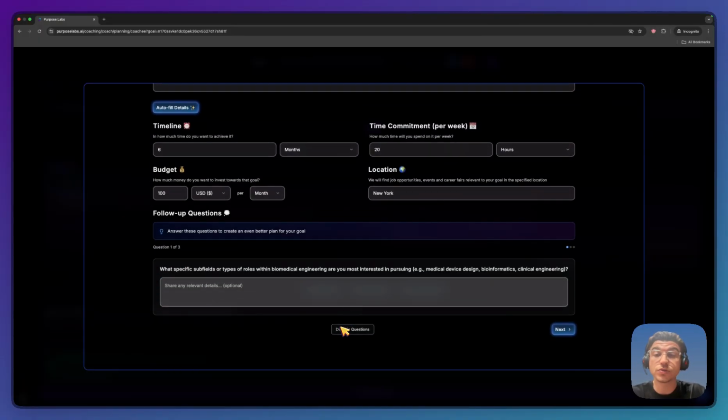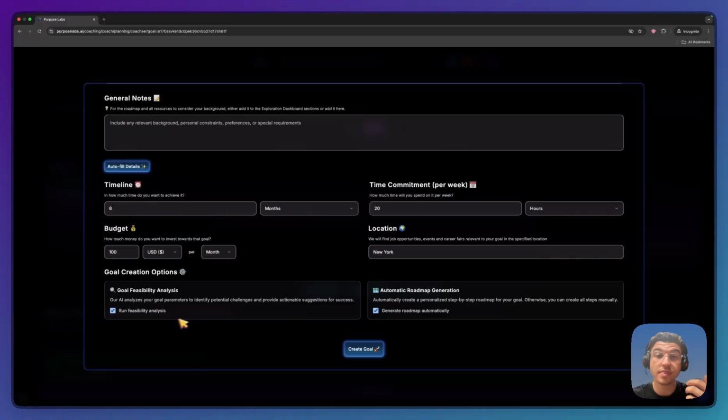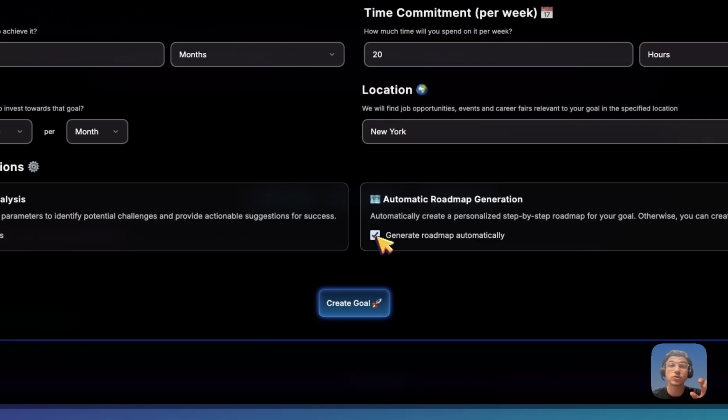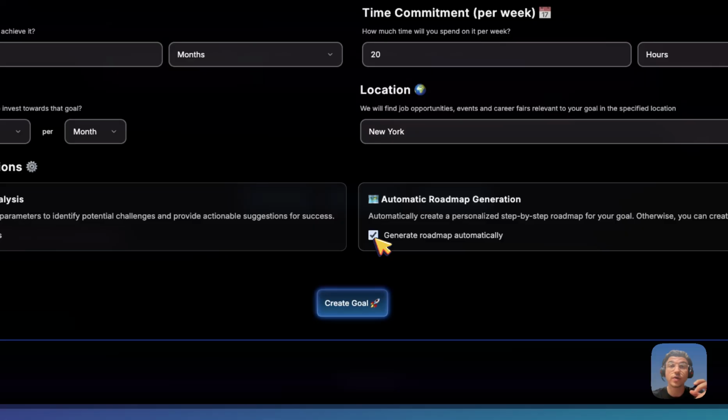Some follow-up questions are generated in order to get more of the context of the user's needs. And then they can choose to run a goal feasibility analysis where the goal's parameters are checked in how feasible and realistic they are. But also they can choose to generate the whole roadmap automatically.